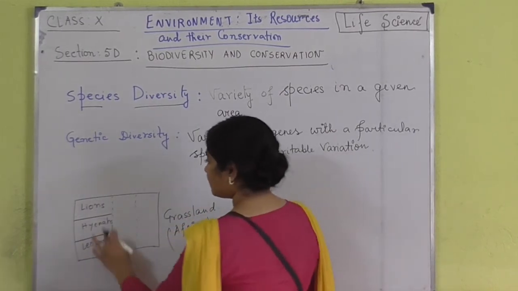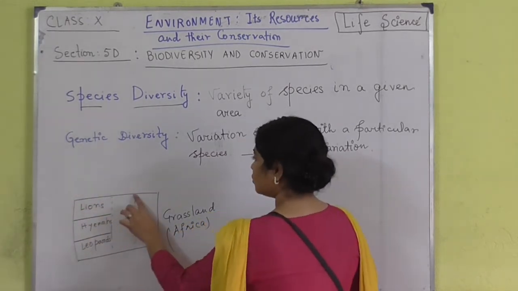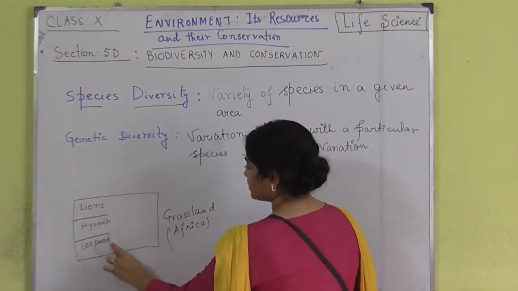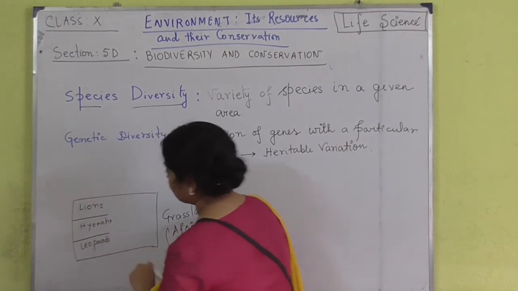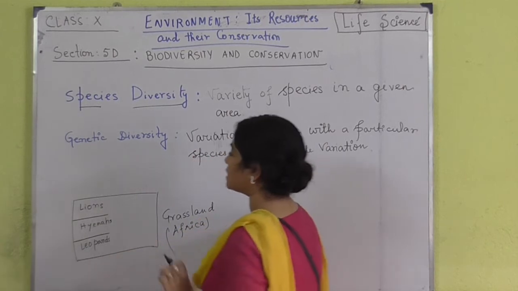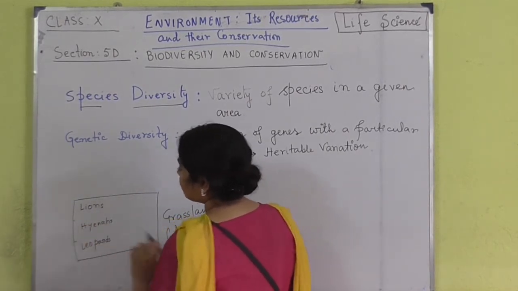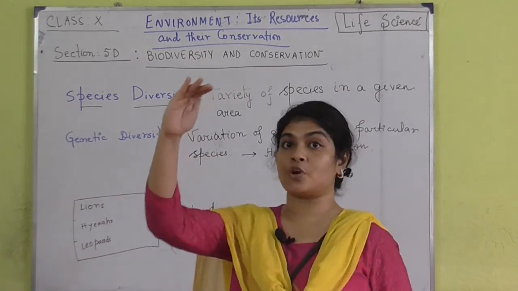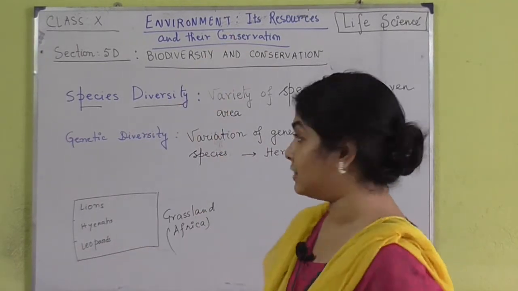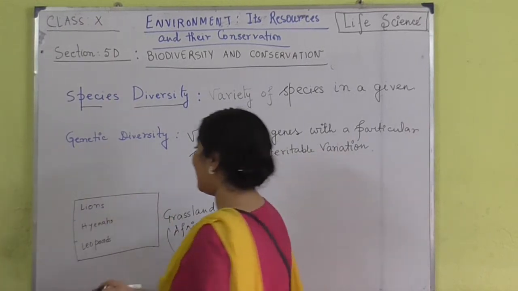Okay, let us not divide this area into 3 parts, then I will be able to explain the intraspecific and interspecific struggle as well. So, suppose this particular area has different types of organisms. Now, what are the organisms? There can be lions, hyenas, leopards if you are considering the topmost trophic level, the organisms present in the topmost trophic level, that is the major predators.